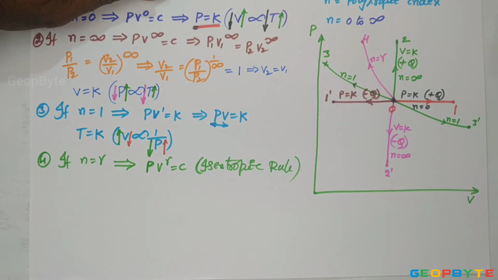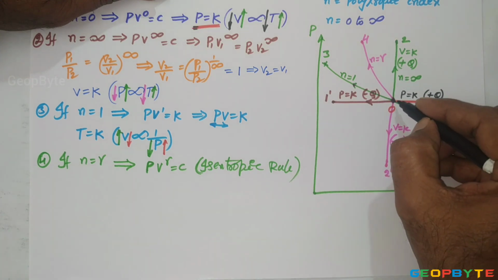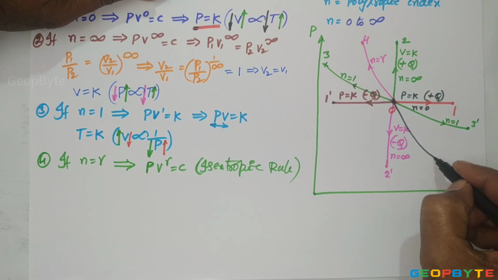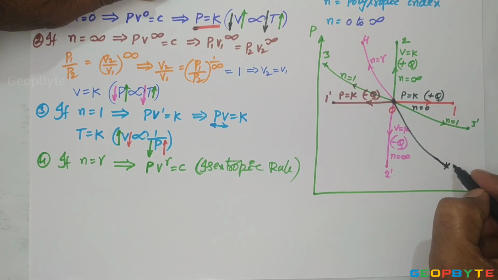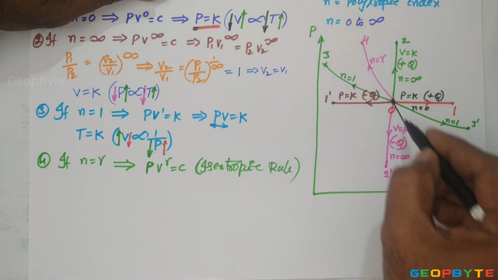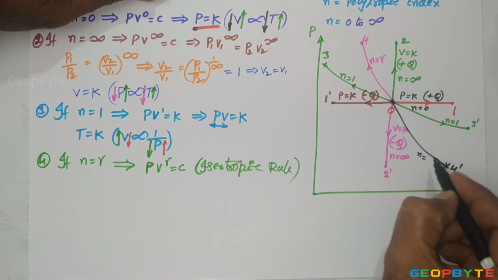Similarly, if the isentropic process is expansion, pressure decreases but volume increases. It comes like this. This is the 0 to 4 dash. 0 to 4 isentropic compression, 0 to 4 dash isentropic expansion. For this curve also n equal to gamma.